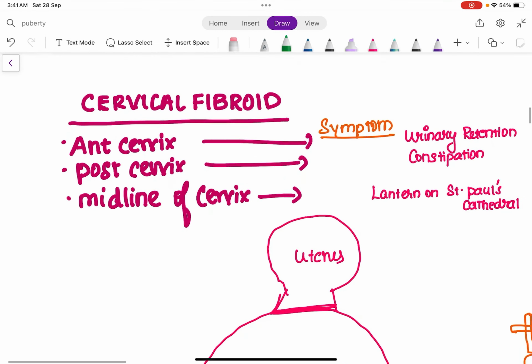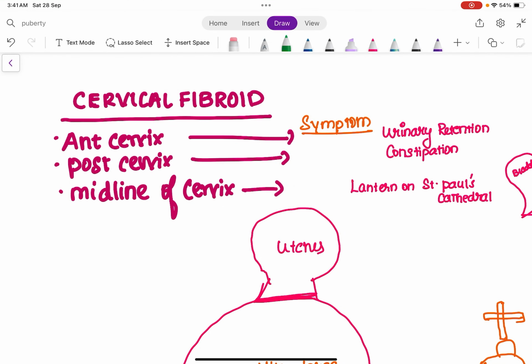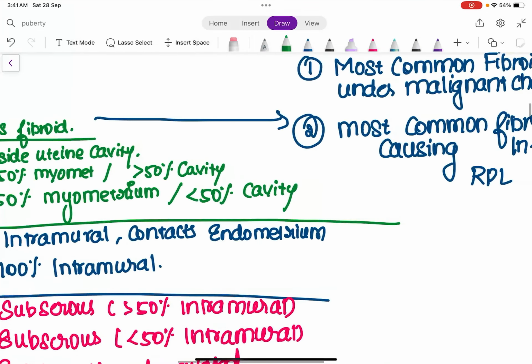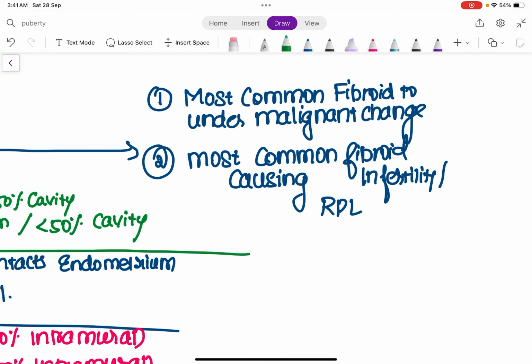Okay. Now, we have discussed submucous, intramural and subserous fibroid. One thing which you need to learn about submucous fibroid is that it is the most common fibroid to undergo malignant change. Rarely fibroid can also undergo malignant change, but it is a very rare phenomenon. But the most common fibroid among the others to undergo malignant change is a submucous fibroid.